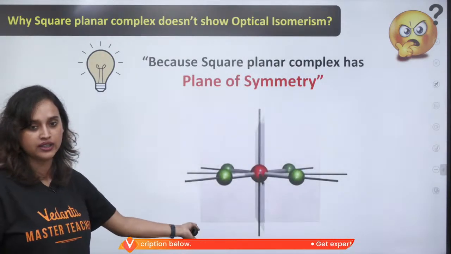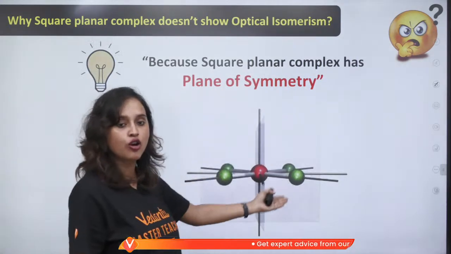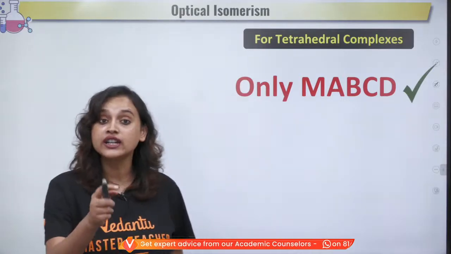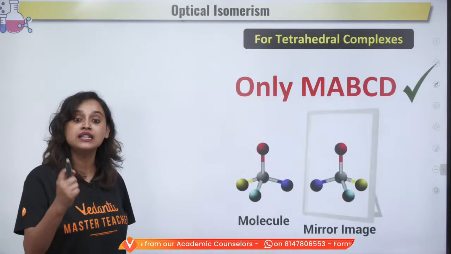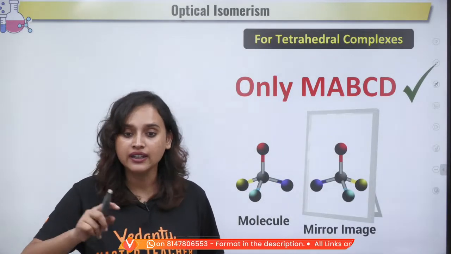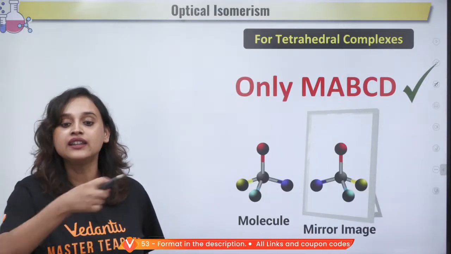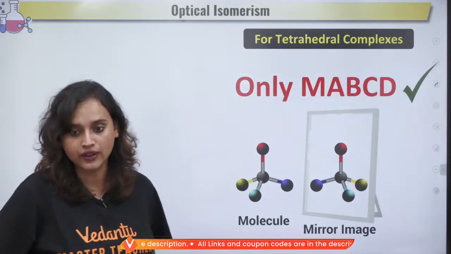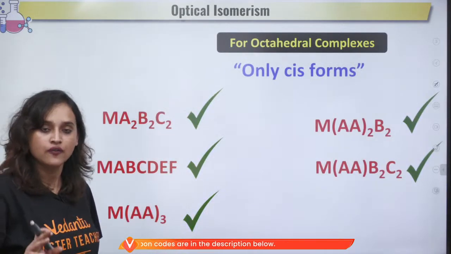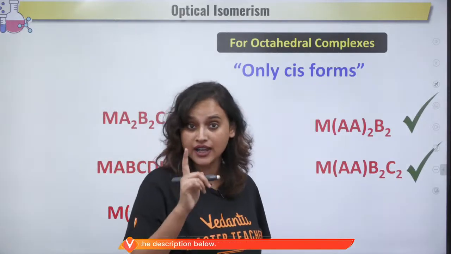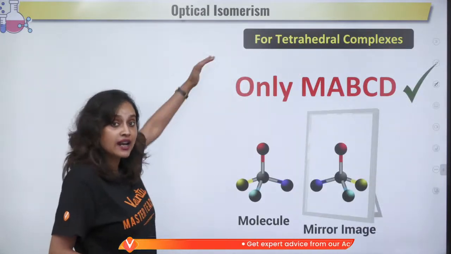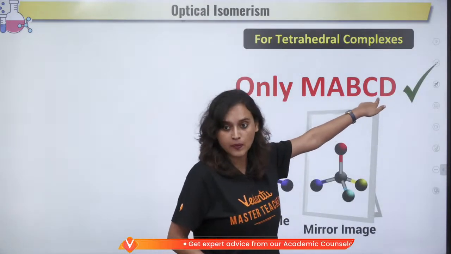Square planar has a plane of symmetry, so it will not show optical isomerism. Now for tetrahedral complexes, only MABCD will show you the optical isomerism. Very good, everyone. Very good, Rakiba. Now for octahedral complexes, guys, we are talking about optical isomerism. For tetrahedral, you will only see it in MABCD.